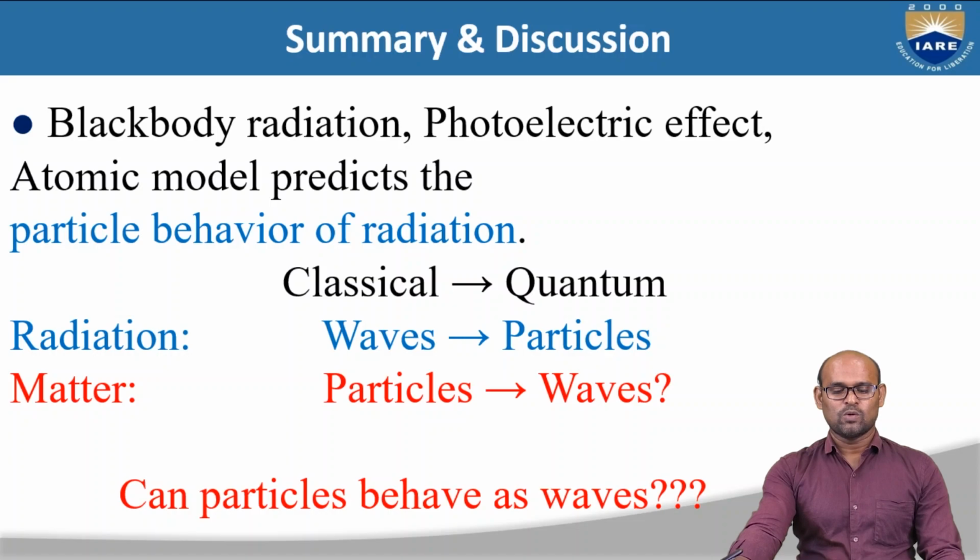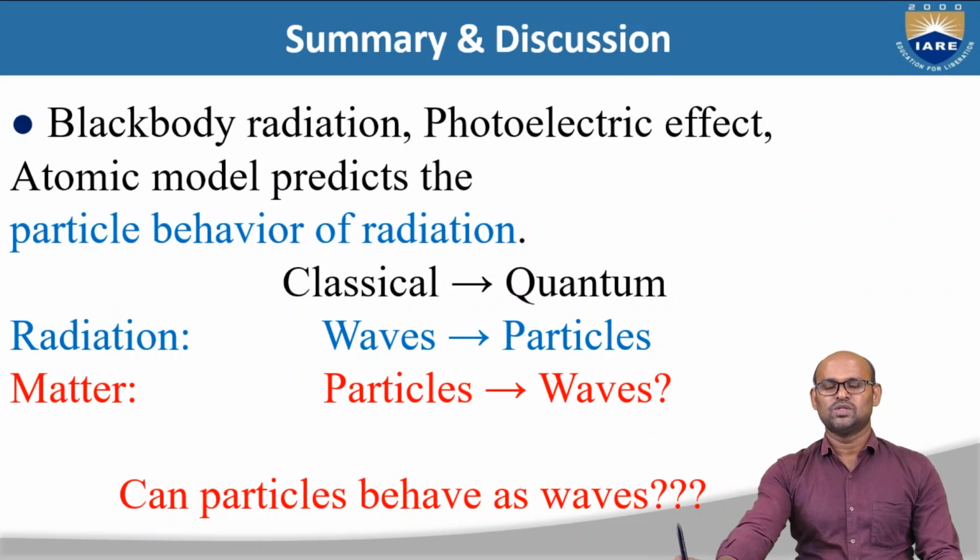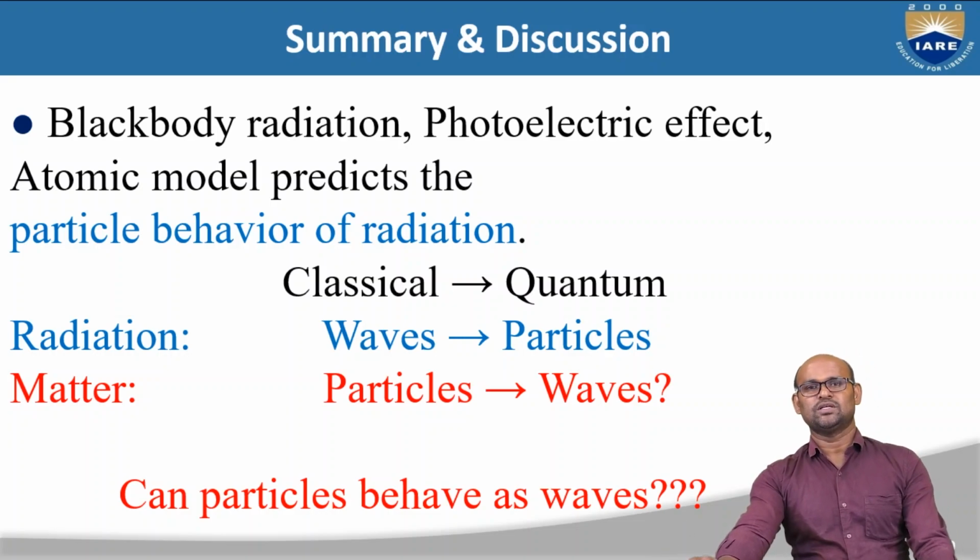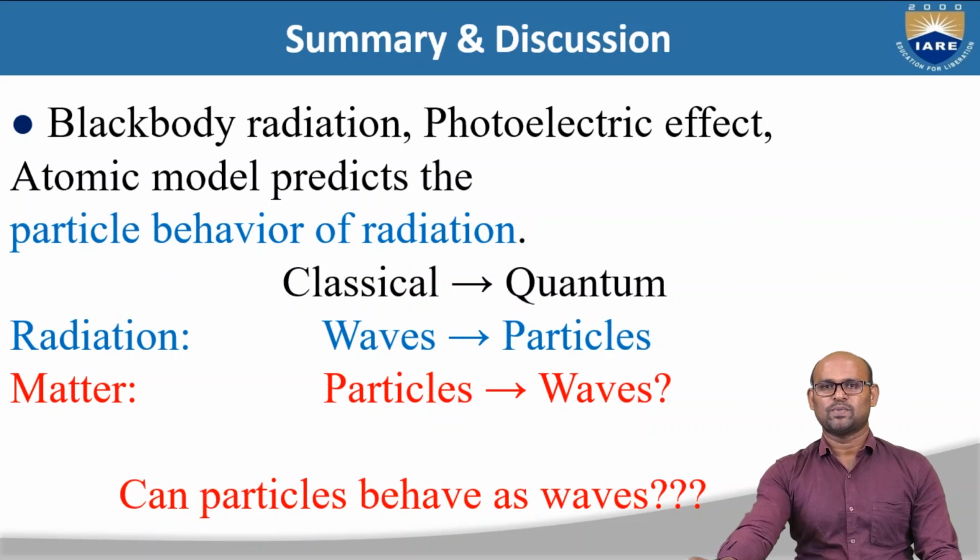So we have discussed blackbody radiation, the photoelectric effect, and the atomic model. These are experiments in the microscopic regime that could not be explained by the classical physics branches, for example Newton's classical mechanics, electromagnetic theory and thermodynamics.